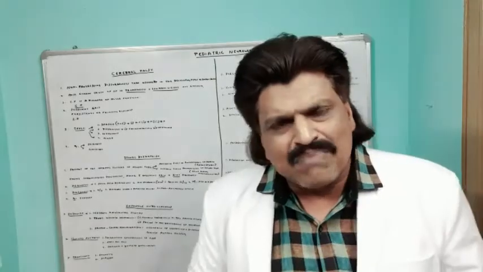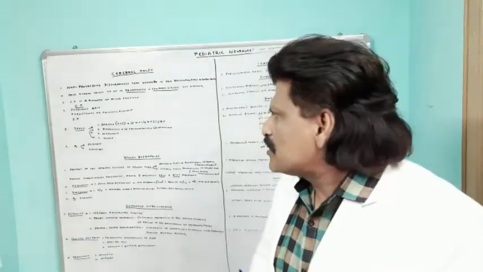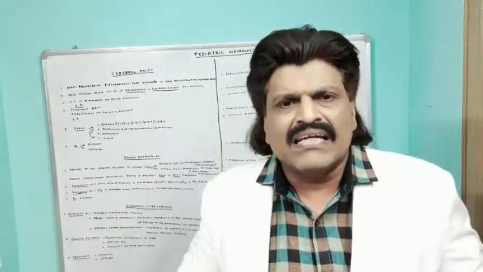Cerebral palsy is basically a disorder of motor function. So the clinical manifestations are, since the corticospinal tracts are affected bilaterally, the tone of the adductor muscles of the lower limb gets affected.